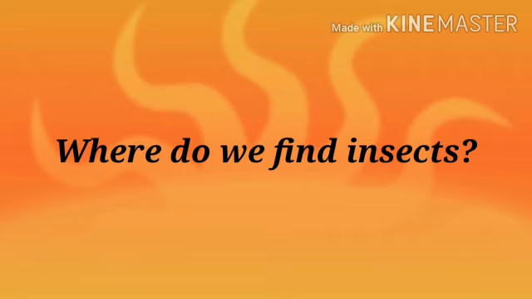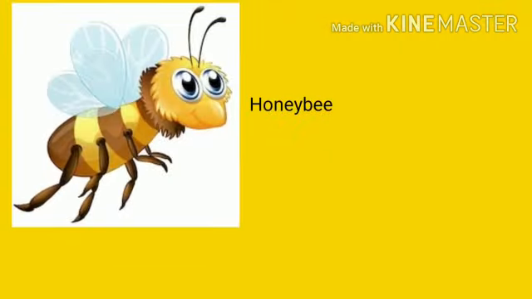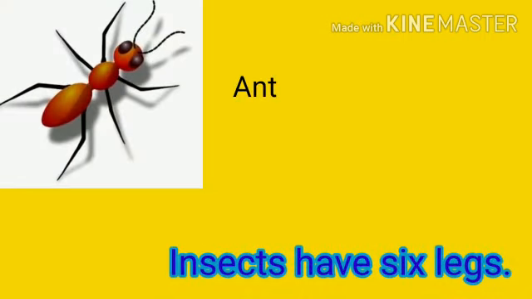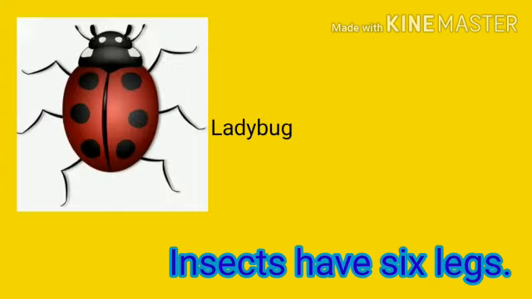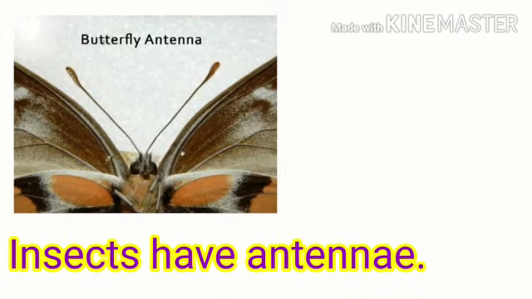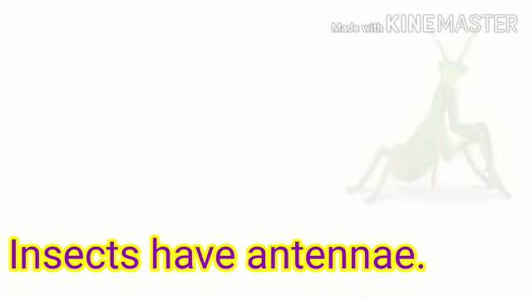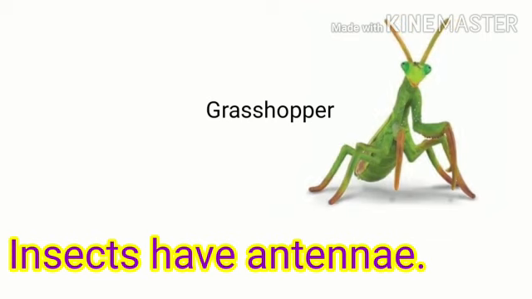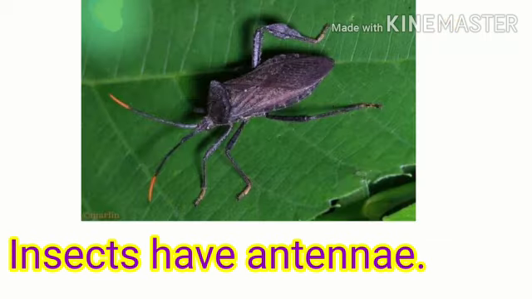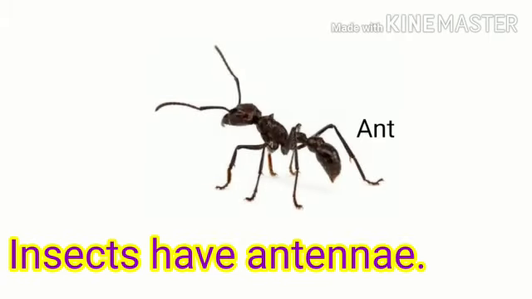So, now we are going to learn the features of insects. The first thing is that from the picture you can see insects have 6 legs. Most insects have 6 legs. Next thing is that you can see near the head they have 2 antennae. Some insects have longer antennae, some have shorter antennae. Whatever it is, they have antennae to feel the things.